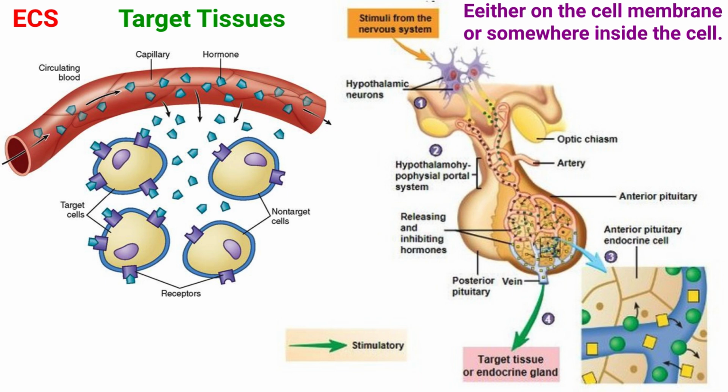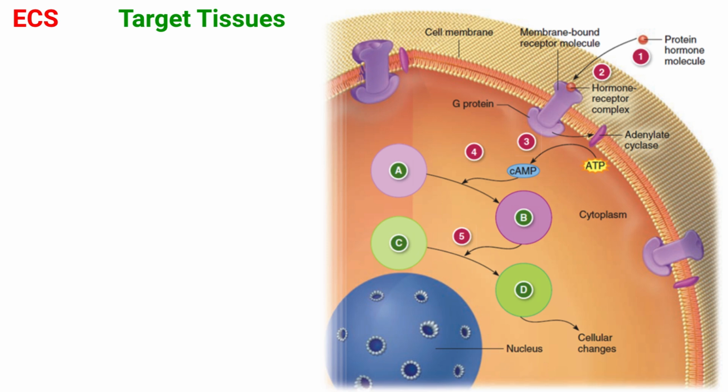The hormones may initiate a response directly on the membrane, such as opening a channel, or they may initiate a response inside the cell, such as initiating protein synthesis. If the response is to occur inside the cell, a second messenger system must be used. In this system, the binding of a hormone to the receptor on the cell membrane causes a chemical reaction inside the membrane. This reaction creates a second messenger which then carries the information to where it is needed in the cell to initiate the function of the hormone.